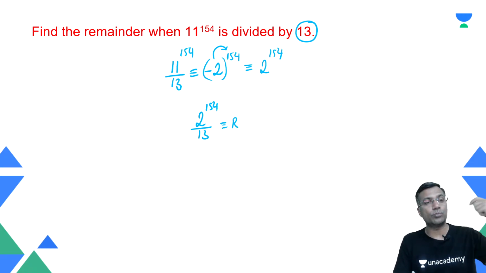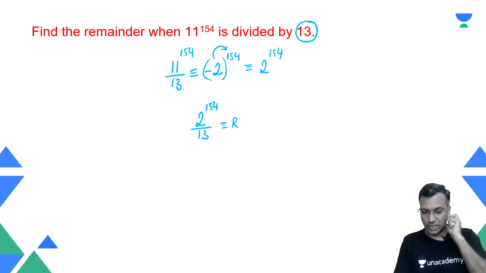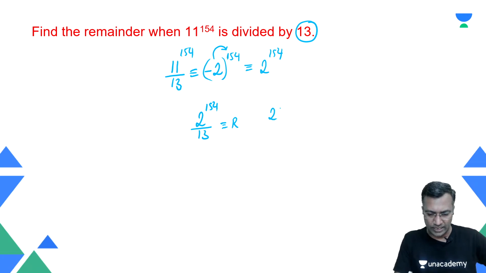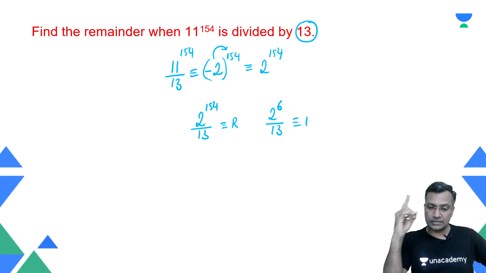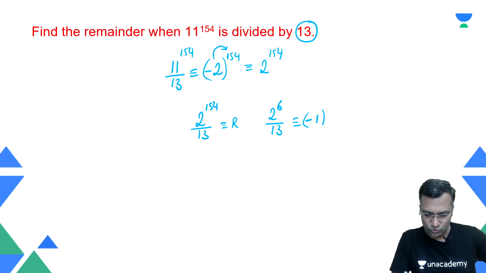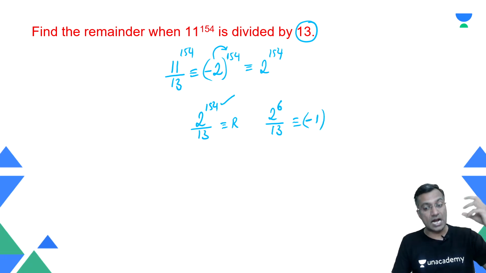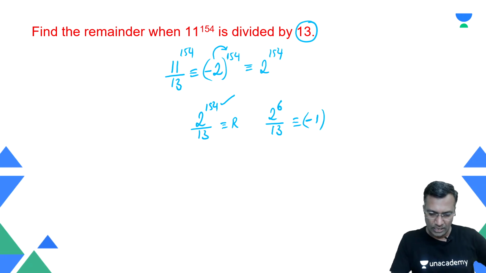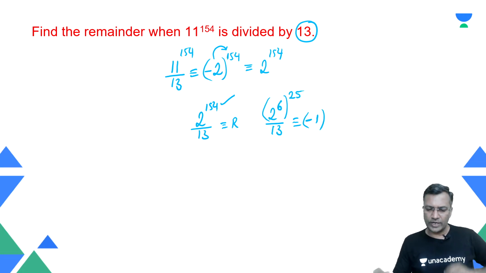So now group the powers of 2 such that when divided by 13, the remainder becomes something nice. You say that 2 raised to power 6 when divided by 13, the remainder is 1. What is 2 raised to power 6? 2 raised to power 6 is 64, right? Yeah, 64. Remainder is minus 1. Good. But the point is, you need to go up to 154. All right, let's go there. 6 times 25 is 150, so you went up to 150.